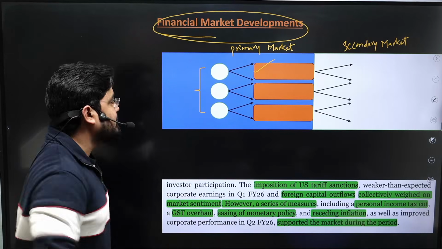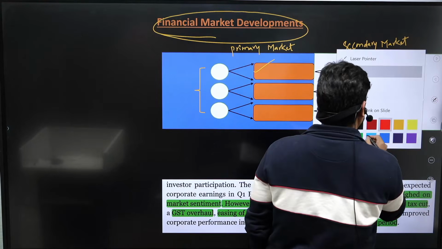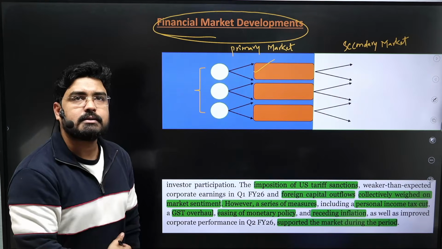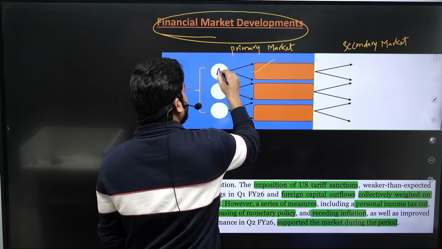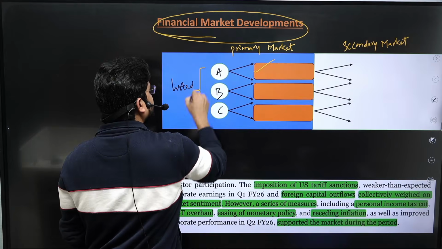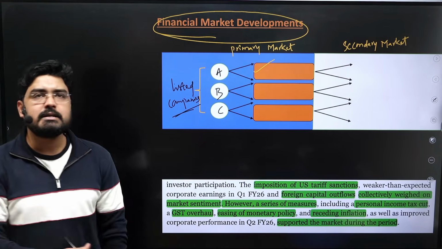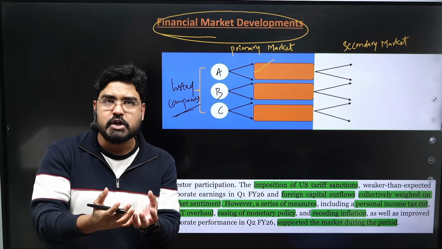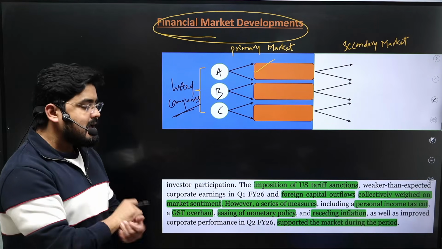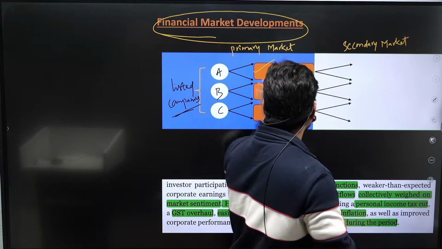For example, let's say there are certain companies which are already listed on the stock market. Let's say A, B, C are few companies which are listed on stock market. Let's say listed companies. These companies issue all kinds of securities in the financial market like shares, bonds, anything.